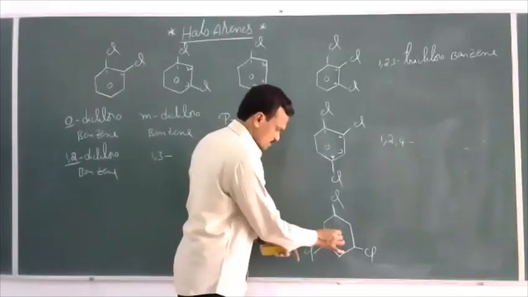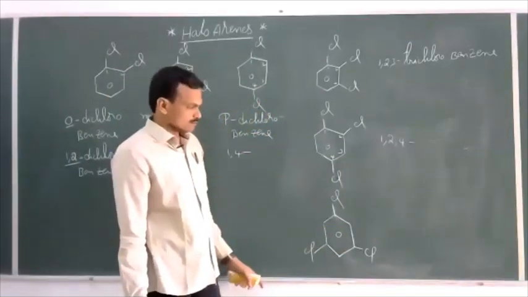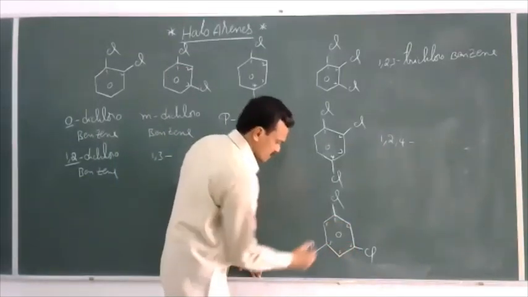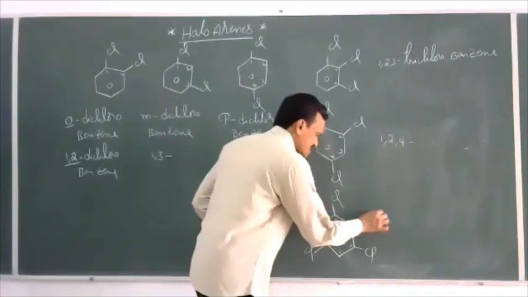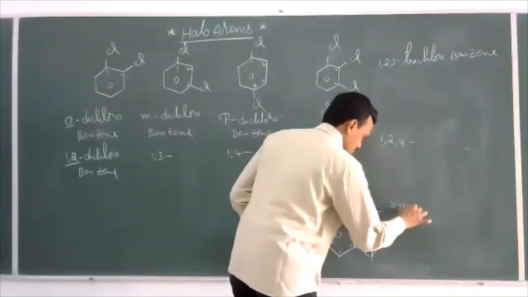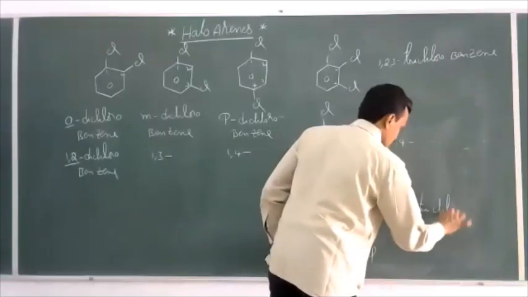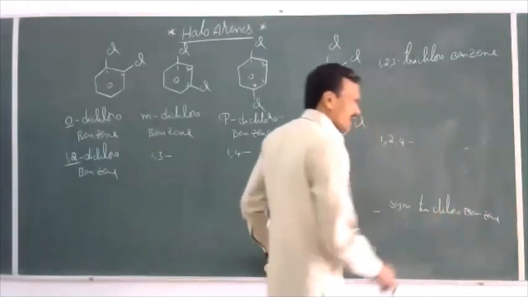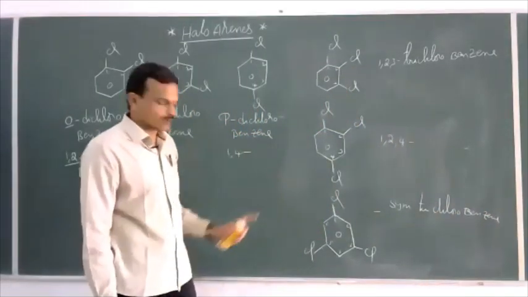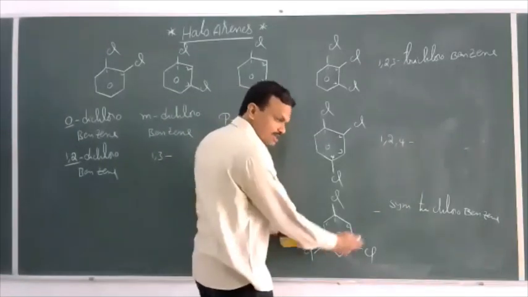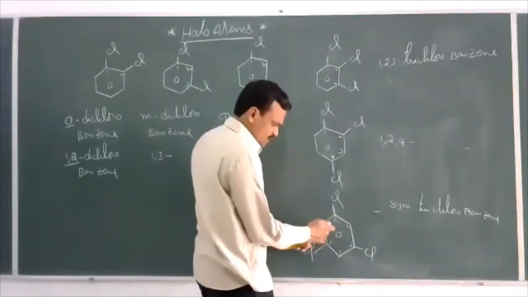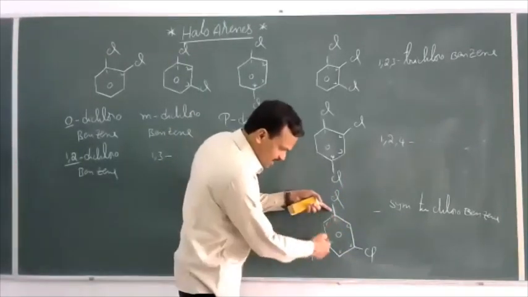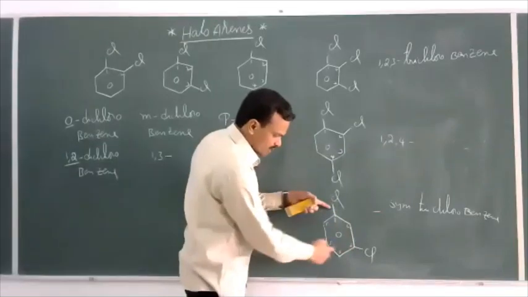Now this is 1, 2, 3, 4, 5, 6. So this is a symmetrical trichlorobenzene. From any carbon, if in any direction, if you get numbering, you can get same position. Suppose if I start from here, in this direction, if you go 1, 2, 3, 4, 5, 6, 1, 3, 5 only you can get. Or from this carbon, if you go in this direction also, you can get same position 1, 3, 5 only.